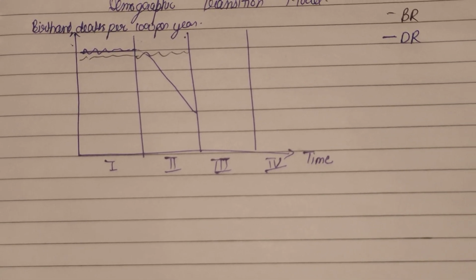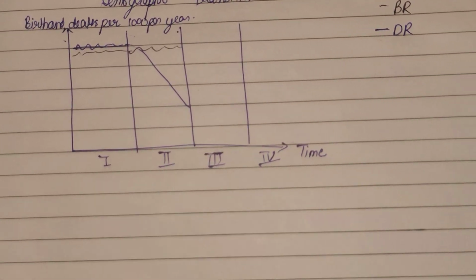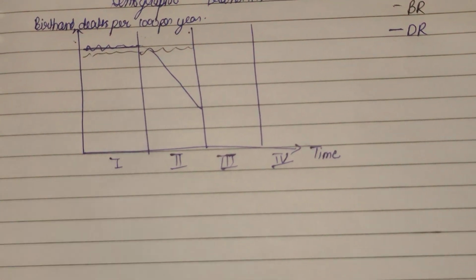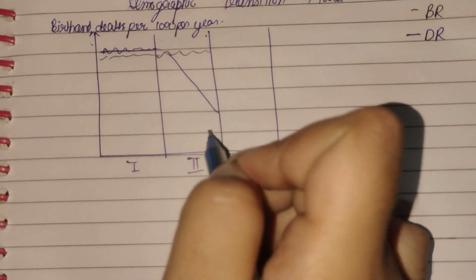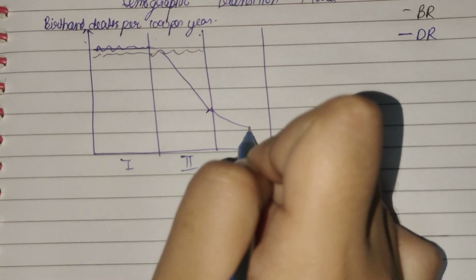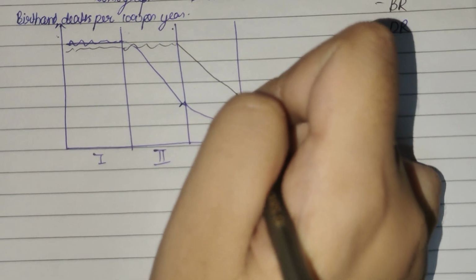Now what happened in the third stage? In the third stage, the death rate was already declining, but it is declining at a lower rate, and now the birth rate also starts declining.